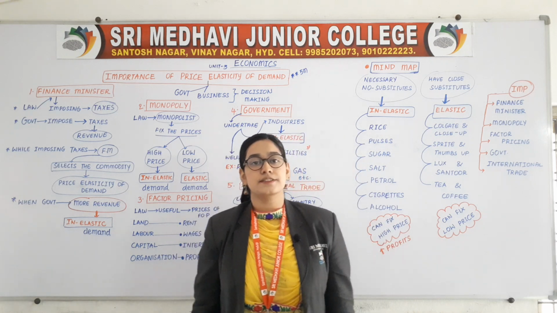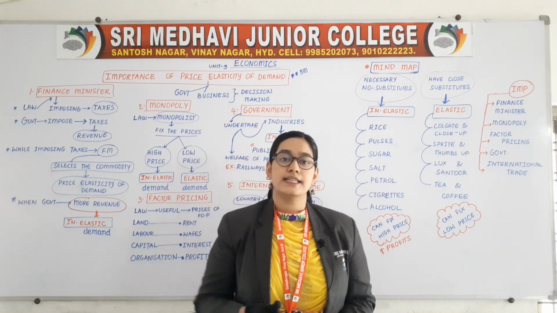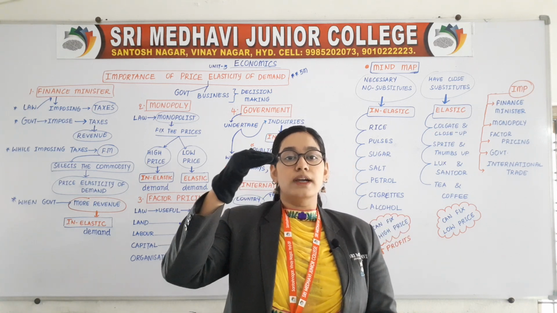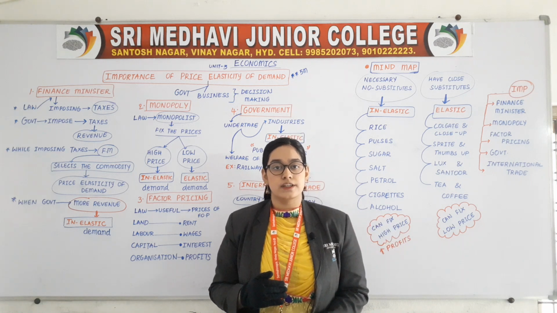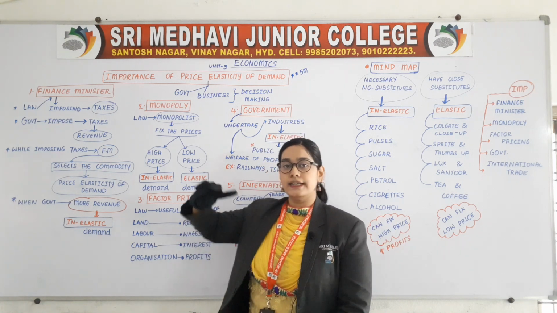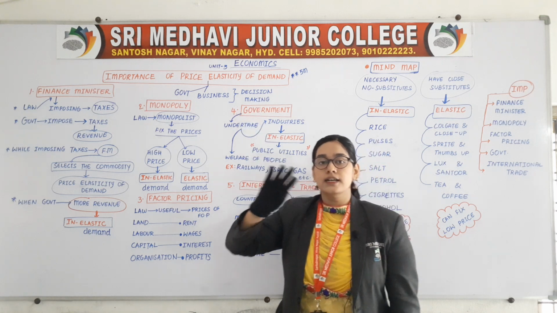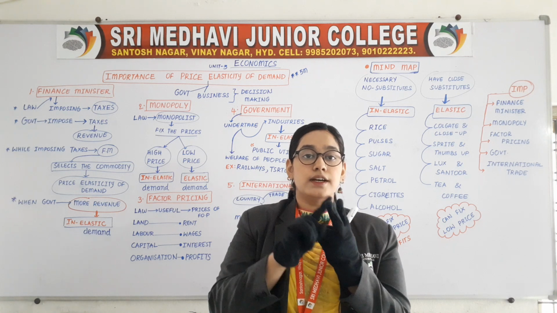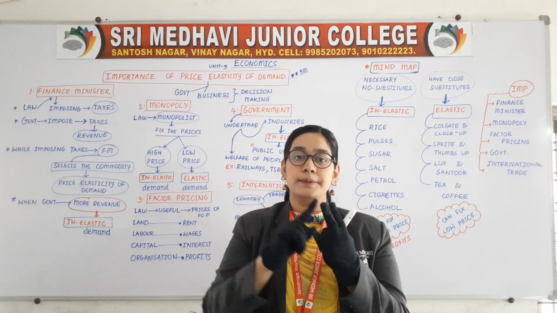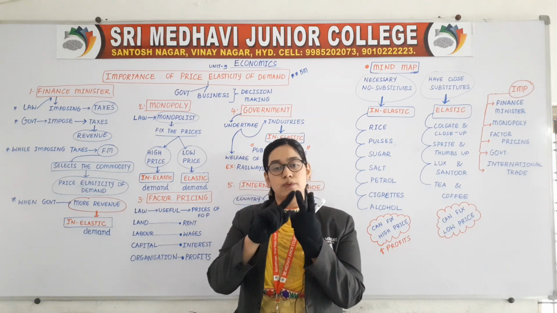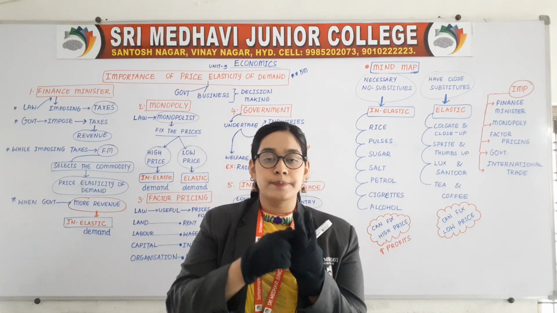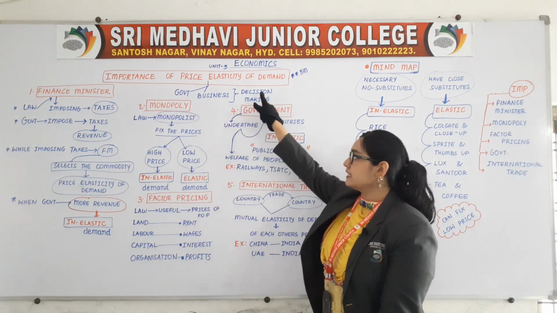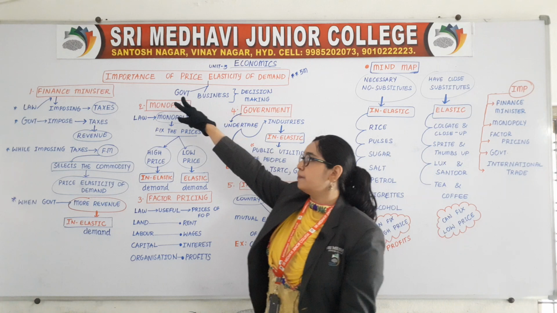In the past classes we have discussed what price elasticity of demand is, how many types it is divided into, and what the determinants of price elasticity of demand are. Two concepts related to price elasticity of demand are completed: the types, which were divided into 5 types, and the factors determining price elasticity of demand, which were also in 5 points. And today's topic, the third topic related to price elasticity of demand, is importance.